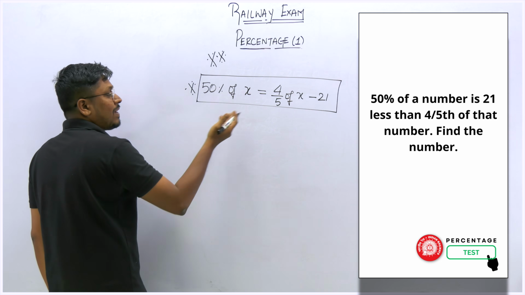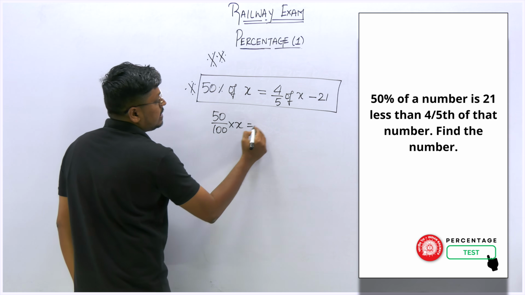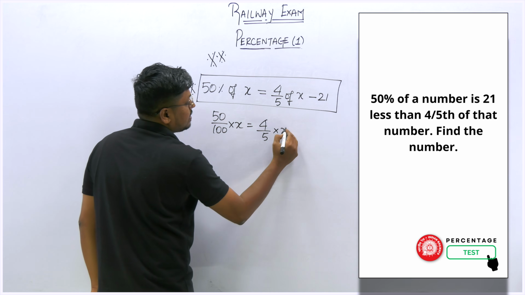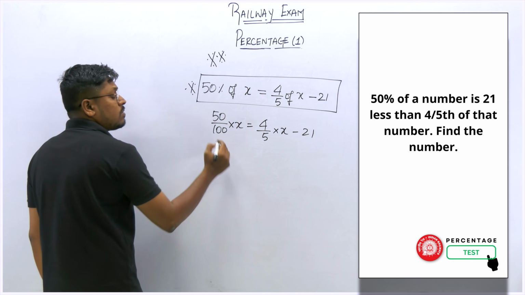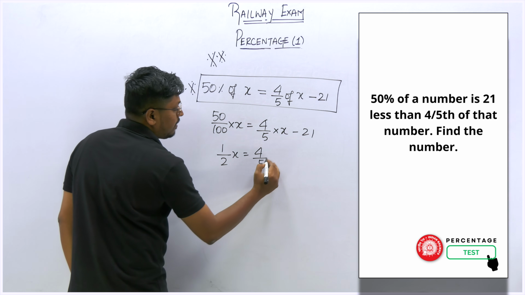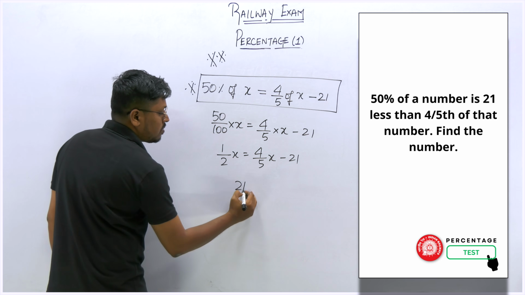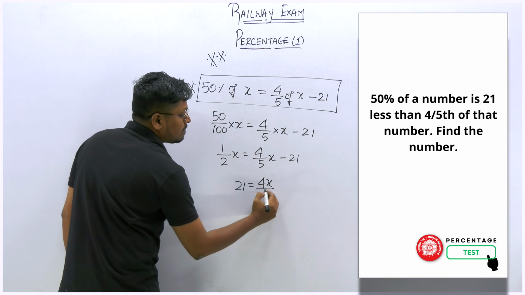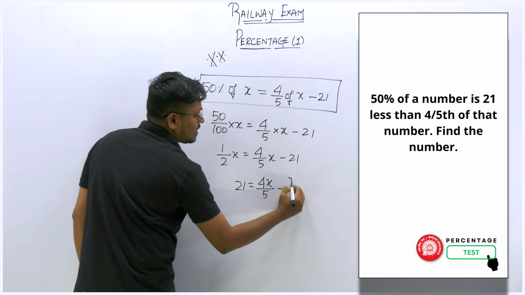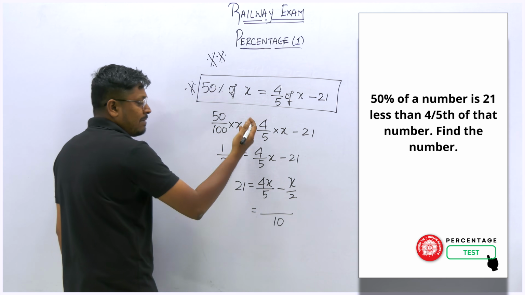Now the simplification part seems to be easy, because 50 by 100 into x is equal to 4 by 5 of x minus 21. So this is 1 by 2, right? So 1 by 2 x is equal to 4 by 5 x minus 21. Bring the 21 towards the left hand side. So 21 is equal to 4x by 5 minus x by 2. Now we can take LCM as 10. The remaining part is very simple.